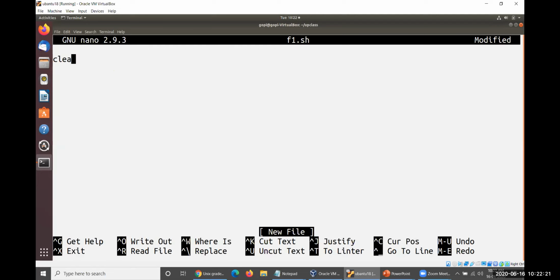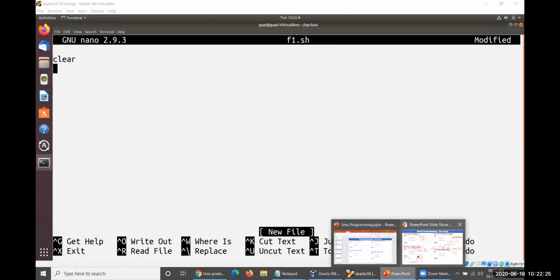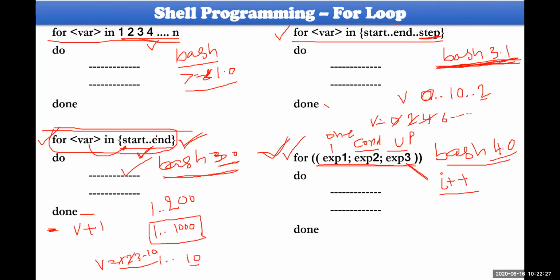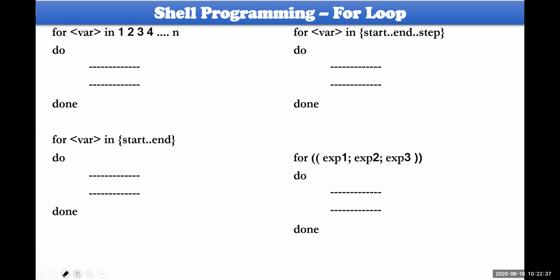Clear. One more thing I would like to mention here is, please remember whatever the end value you consider here, let me erase everything. I have forgotten to mention this one.